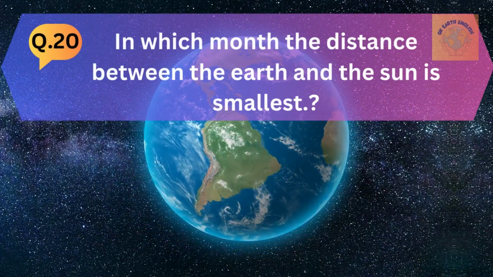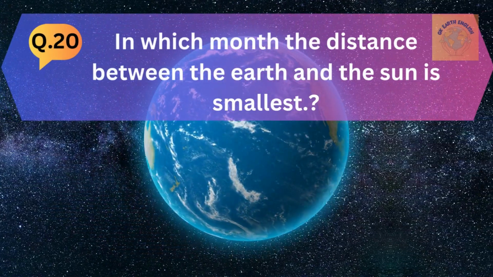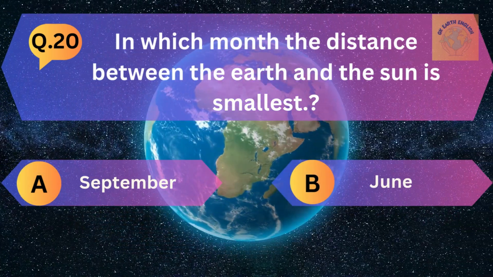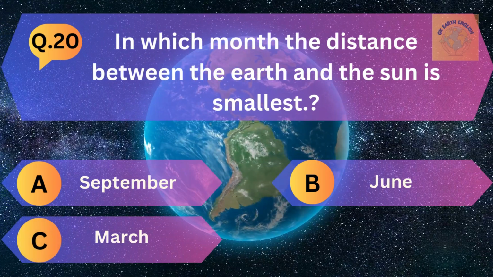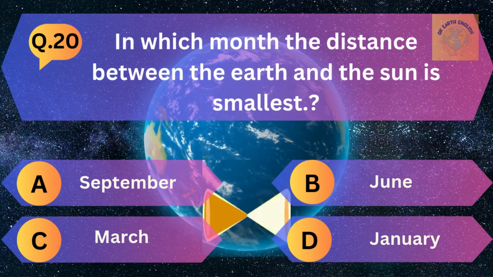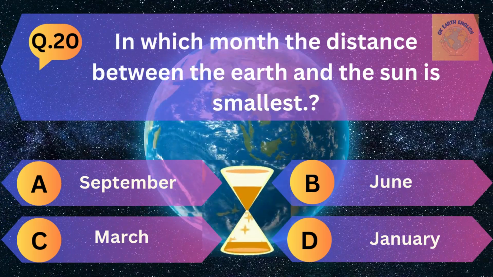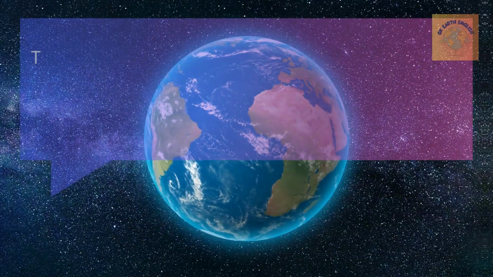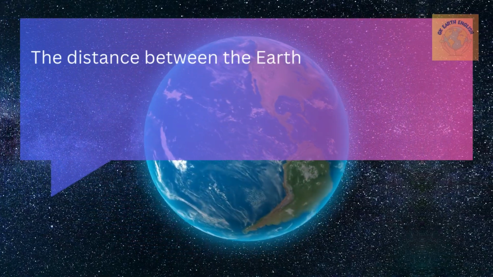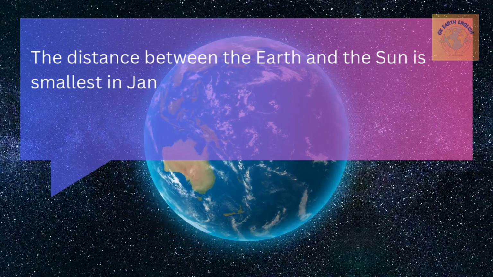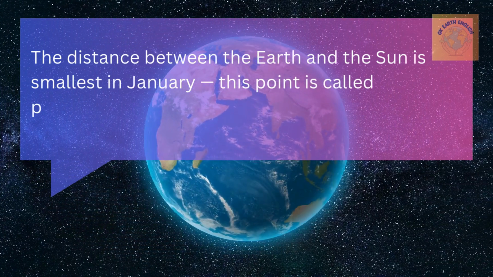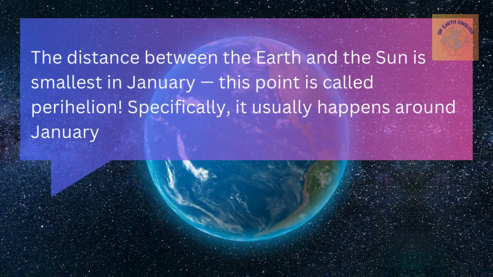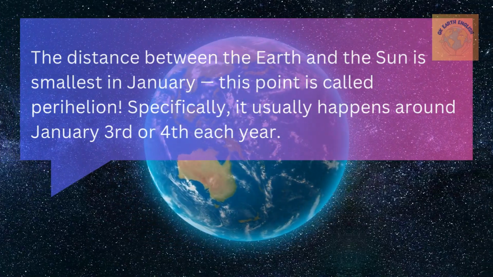Question number 20. In which month is the distance between the Earth and the Sun smallest? A. September, B. June, C. March, and D. January. The correct answer is January. The distance between the Earth and the Sun is smallest in January. This point is called perihelion. Especially, it usually happens around January 3rd or 4th each year.